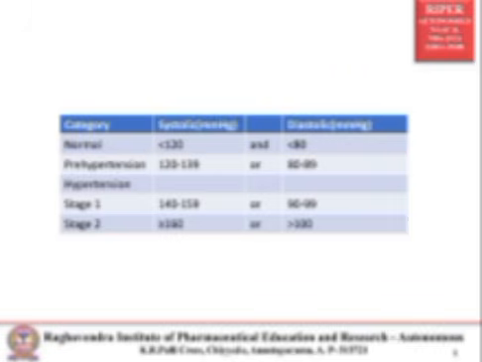Stage 1 hypertension is systolic 140 to 159 and diastolic 90 to 99. Stage 2 is systolic more than 160 and diastolic greater than 100.